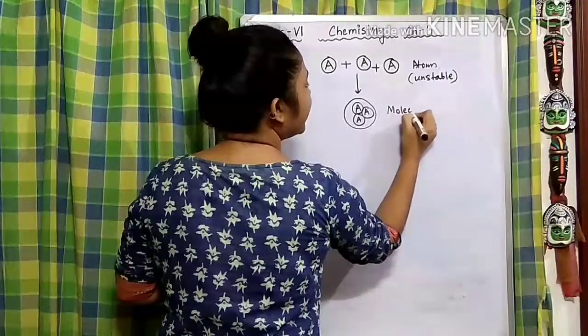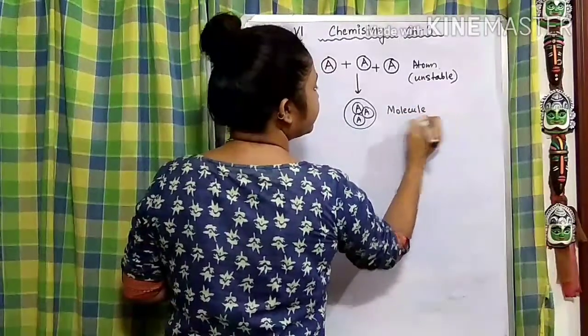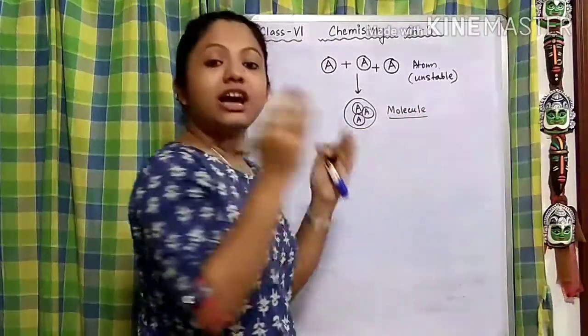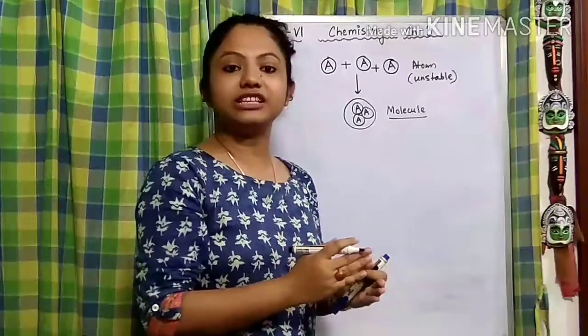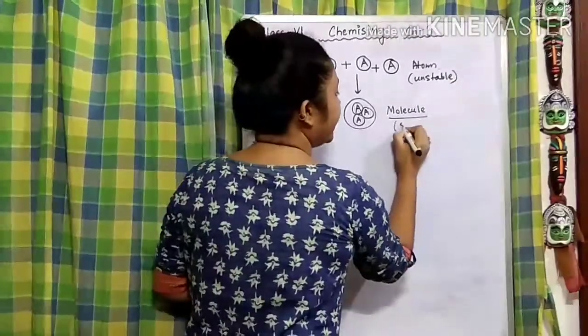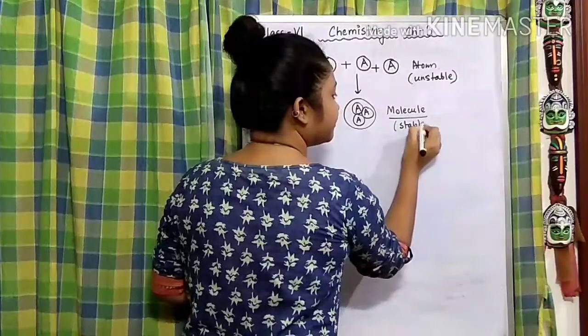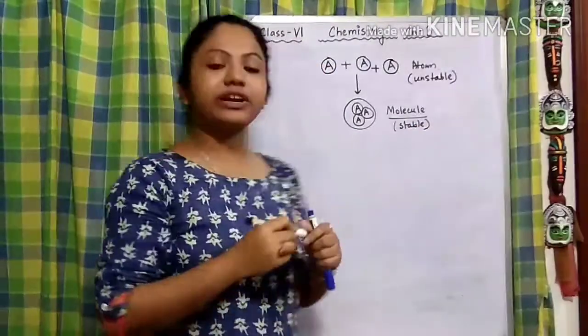Now, what is the biggest advantage of a molecule? They can stay freely in nature. So, they are stable.